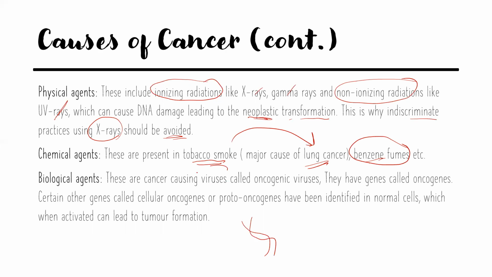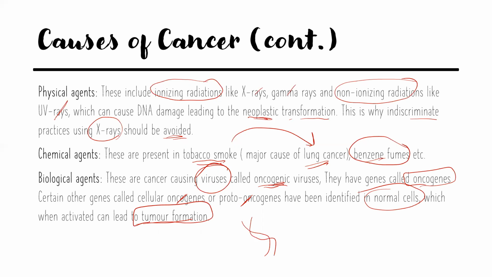There are some viruses that are referred to as oncogenic viruses because they have genes called oncogenes. And there are some normal cells in our body which have oncogenes or proto-oncogenes, but they get activated at certain times, which can lead to tumor formation.